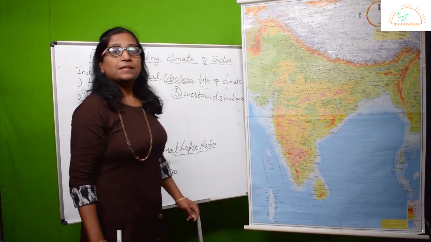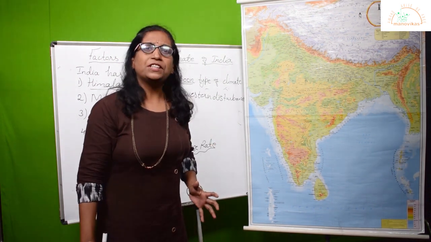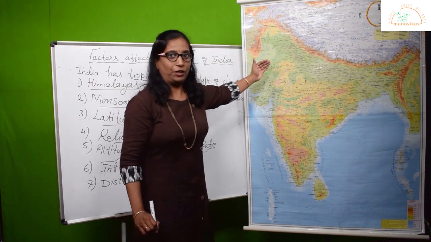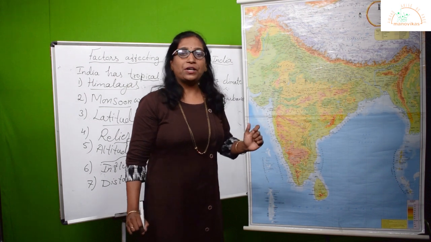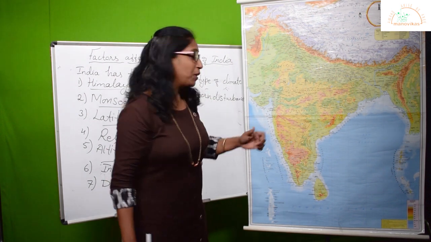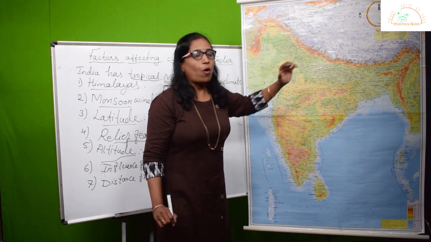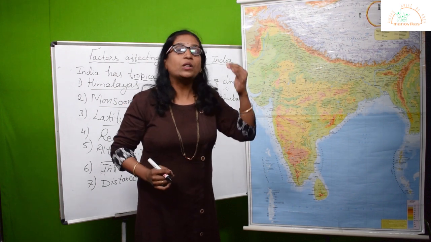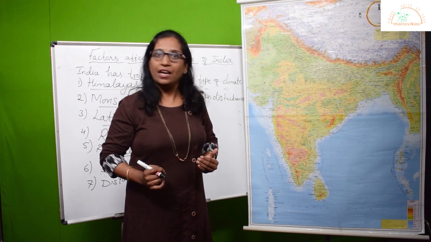Now western disturbances is nothing but, in the winter season, there is a lot of disturbance along the northwest part of India. What happens here? During summer time, when the sun shines on the Tropic of Cancer, all over the world all the pressure belts start shifting towards the north by 5 degrees, correct?